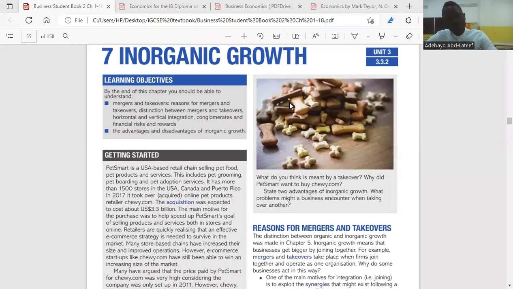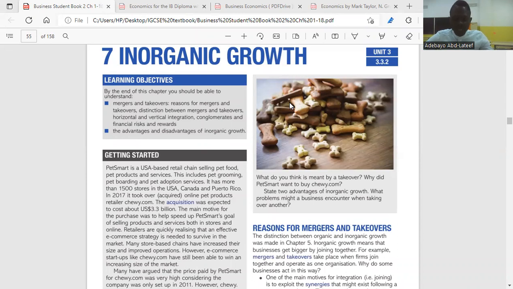Good morning. Today's topic is inorganic growth. The previous topic was organic growth, and before organic growth, we already started with growth. So growth is divided into organic and inorganic. So today we need to talk about inorganic growth.